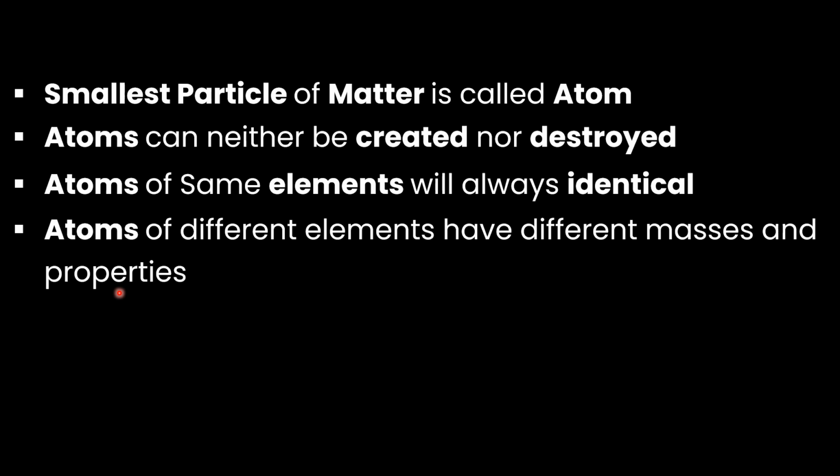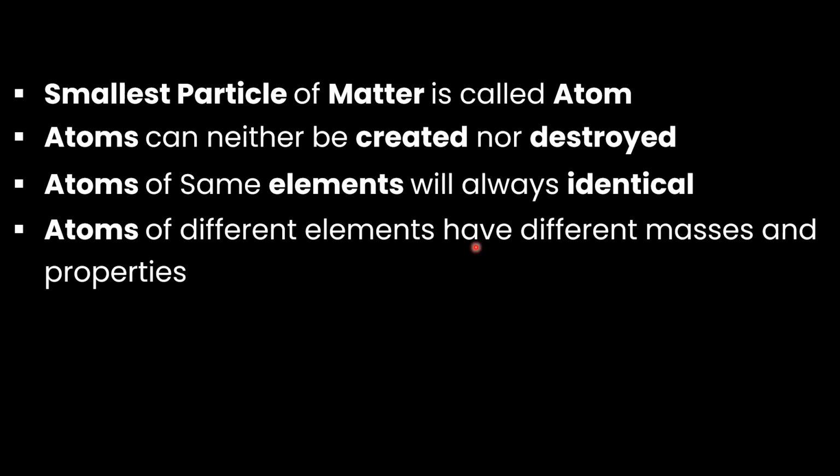Keep in mind that on the basis of Dalton's atomic theory, a different atom will always have a different atomic mass and different properties. Please keep in mind, if we have an oxygen atom and a hydrogen atom, the oxygen atom will have the same mass as other oxygen atoms. Similarly, a hydrogen atom will have the same mass as other hydrogen atoms, but their masses and properties will always be different from each other.